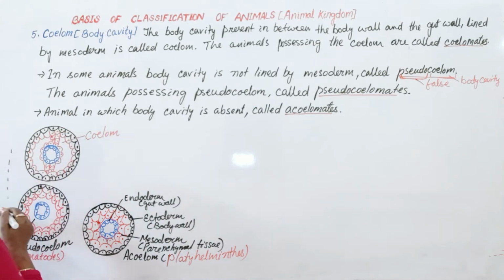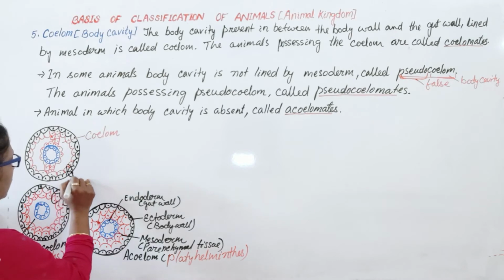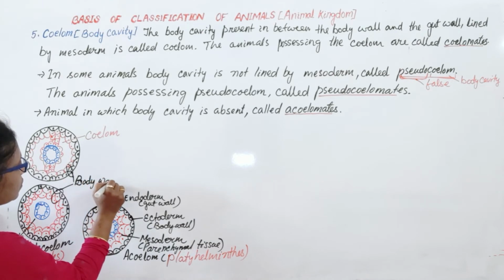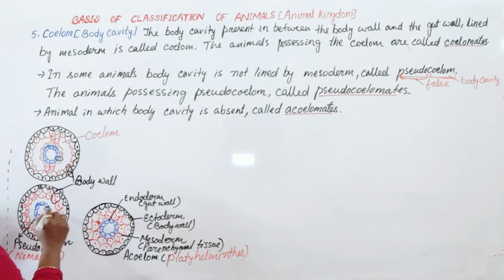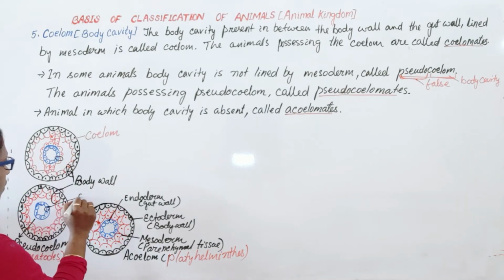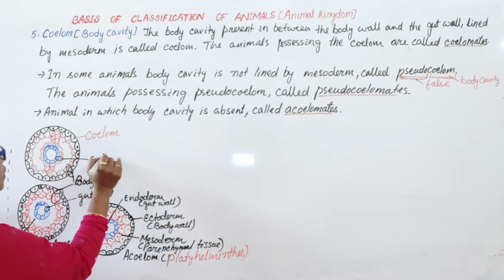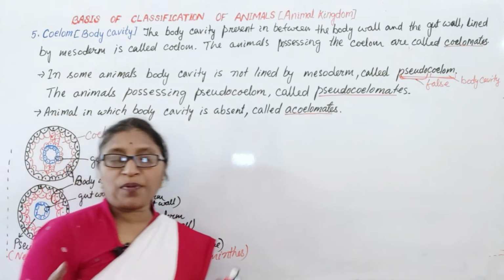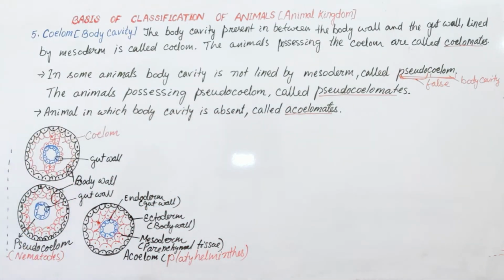Here this is, as we discussed, the gut wall, and this is the body wall. The body wall as well as the gut wall are lined by mesoderm, and the cavity found in between the body wall and gut wall is the true coelom.